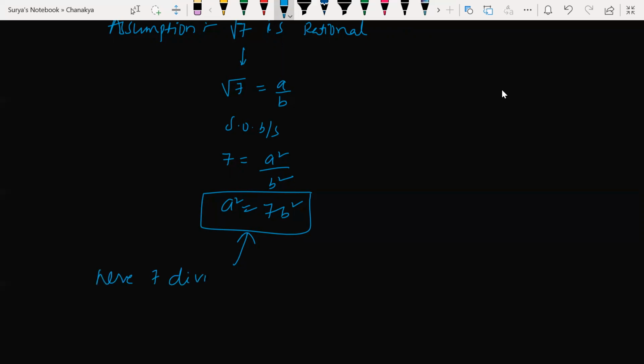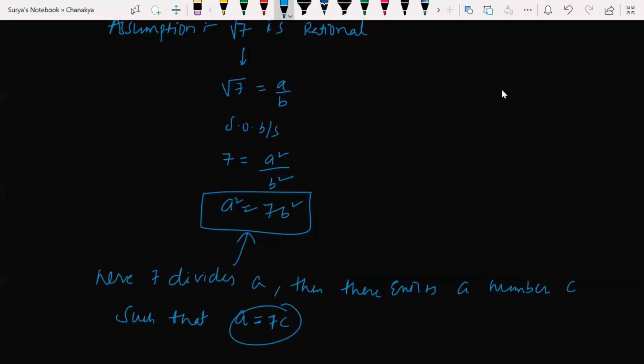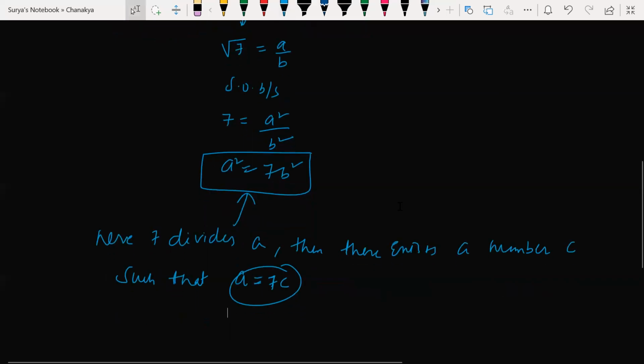So hence you write here: 7 divides a, then there exists a number c such that a is equal to 7 times c. Because 7 divides a is nothing but a is equal to 7c. Can I write like that?